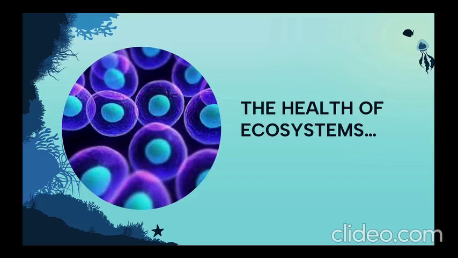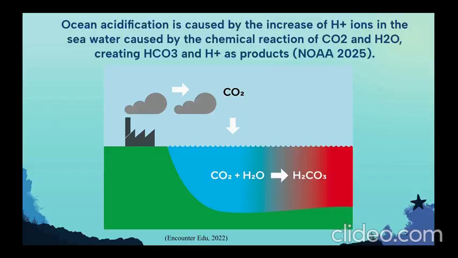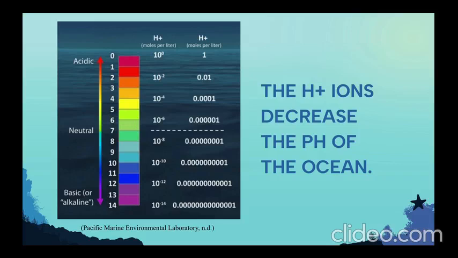The health of ecosystems in the ocean is heavily dependent on the function and stability of the biological cellular processes and molecules. Ocean acidification is the result of an increase of hydrogen ions in the seawater caused by the chemical reaction of carbon dioxide and H2O, creating carbonic acid and hydrogen as products. The hydrogen ions decrease the pH of the ocean.